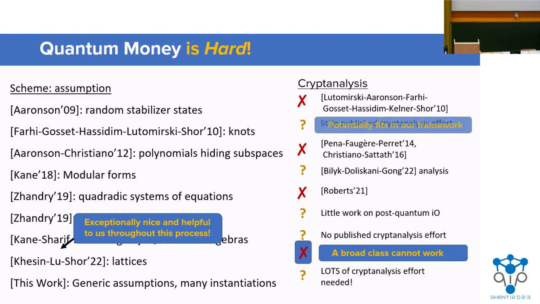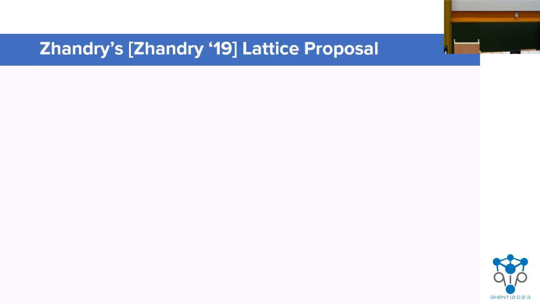And finally, we do note that our framework for constructions does address the knot construction, and I'll talk more about this later. So to explain our impossibility result on a certain class of quantum money, it's useful to go back to a lattice-based strawman proposal that Zhandry made in his seminal 2019 paper on quantum lightning, and which he has talked about considerably since then.